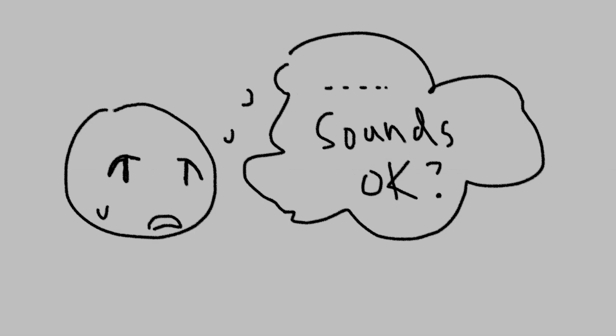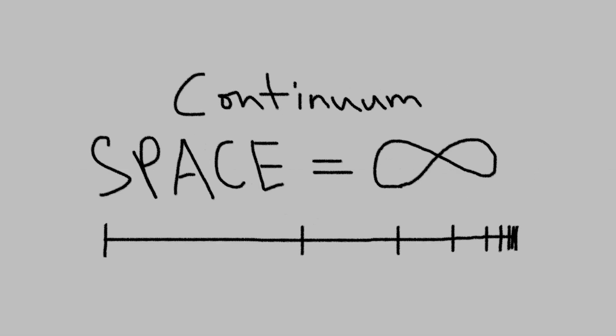At first glance, these arguments seem surprisingly convincing, and for centuries philosophers and mathematicians alike have struggled with Zeno's paradoxes. Zeno's argument hinged on the concept of the continuum, that space is infinitely divisible and that there exist infinite points between any 2 other points, and also that these points are discrete, although that's not part of the continuum.